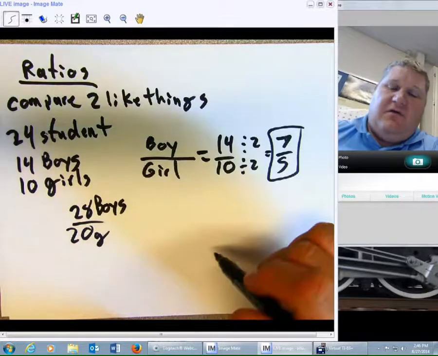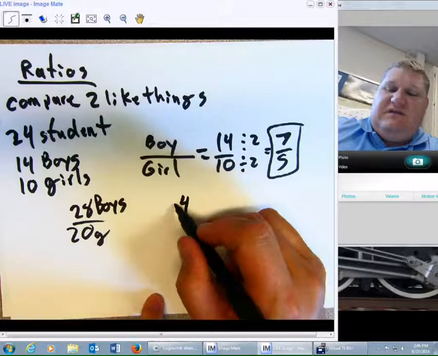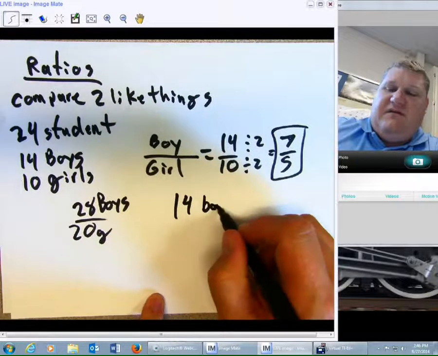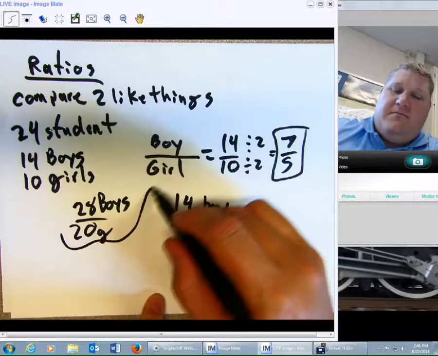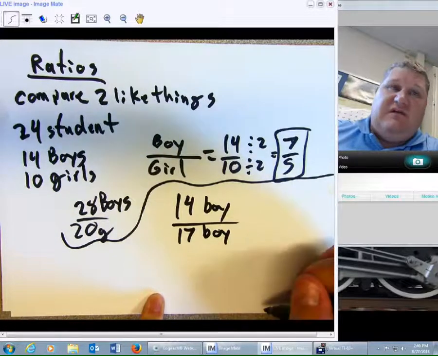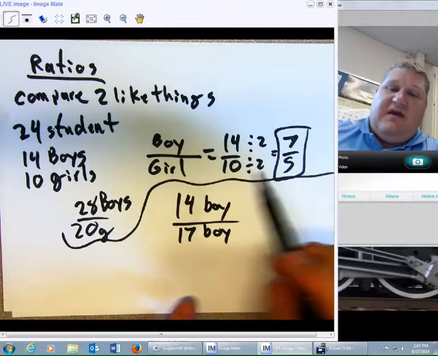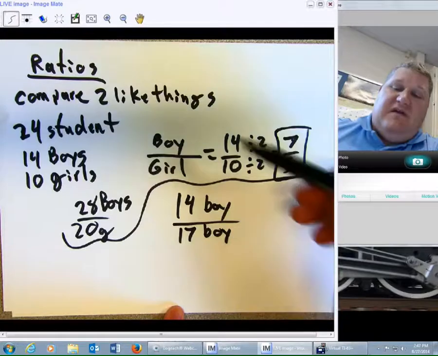Now let's say there are 14 boys in my class, and there are, I don't know, 17 boys in Miss Cosley's class. You say, well, okay, that's a ratio because that's boys to boys. And you say up here it says boys to girls.